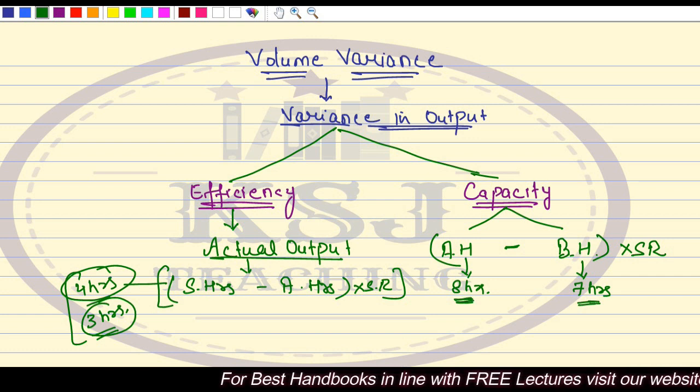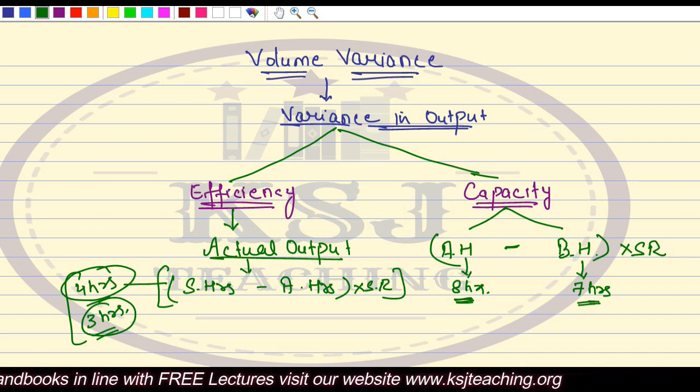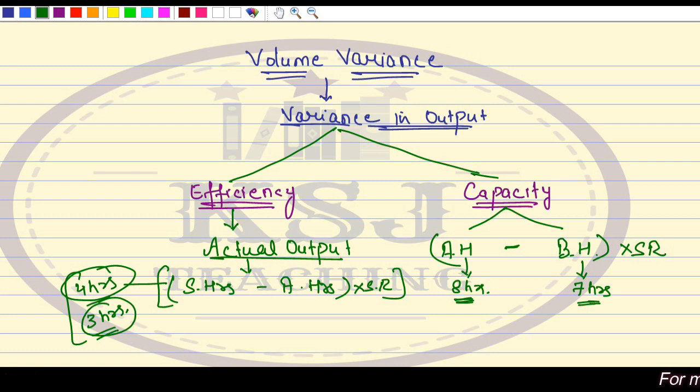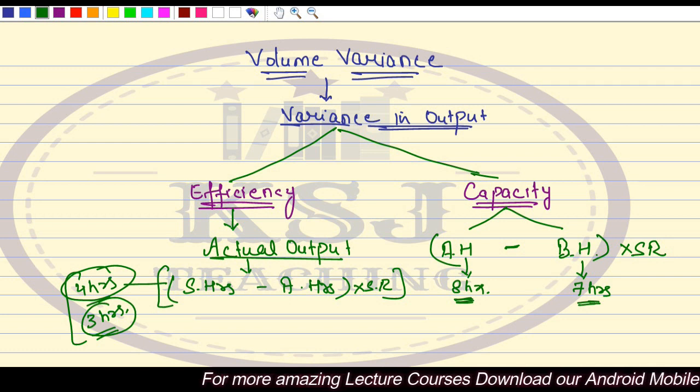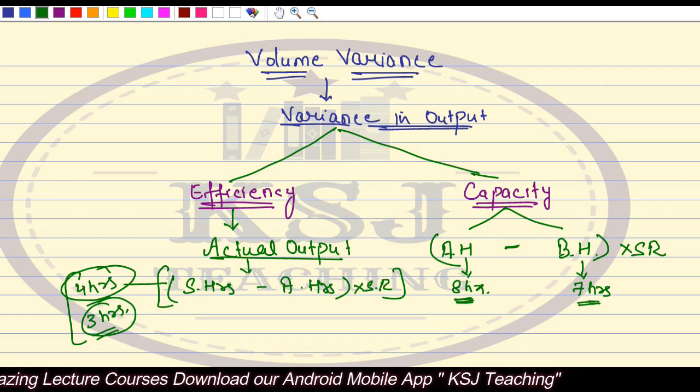He can produce more units, right? So the thing which is beneficial is kept first. So actual hours minus budgeted hours multiplied by standard rate.